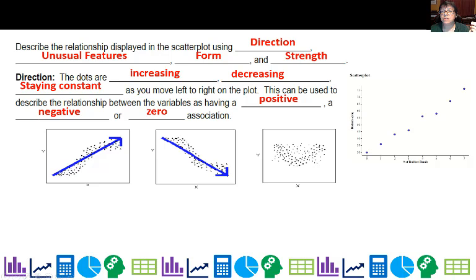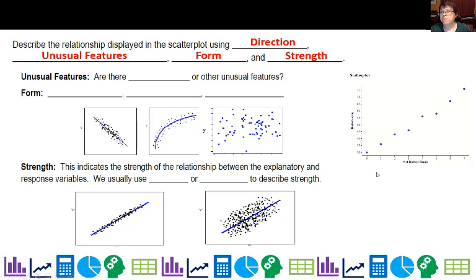So you can see here, this is positive, this is negative, and this is not really much of any correlation, or association. We can say association and correlation. The one we have to be careful about is causation. This graph here is a scatter plot of distance in centimeters and number of rubber bands.